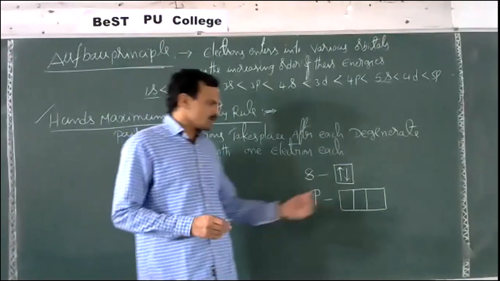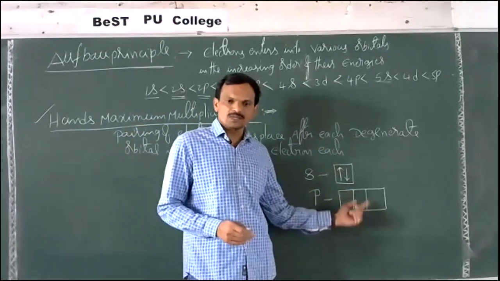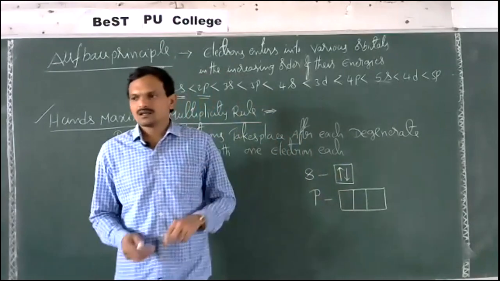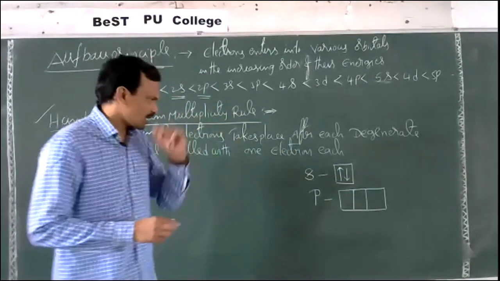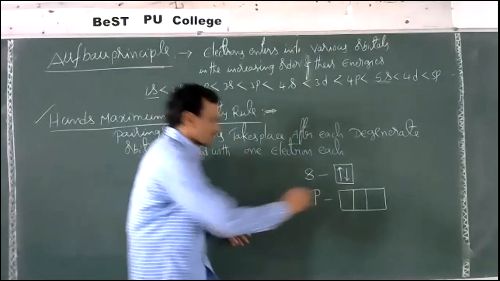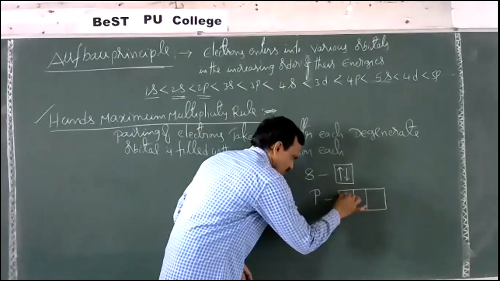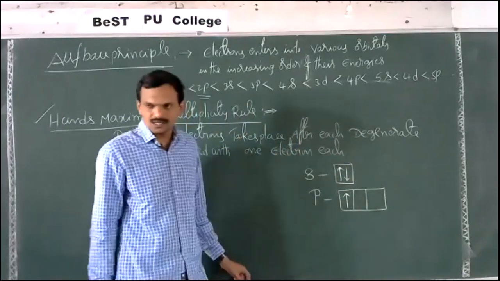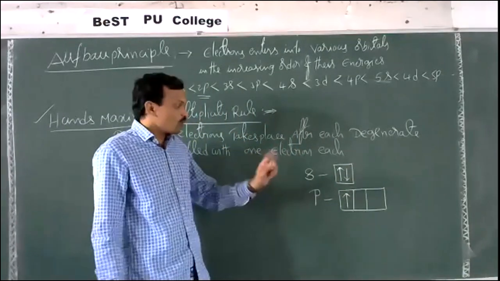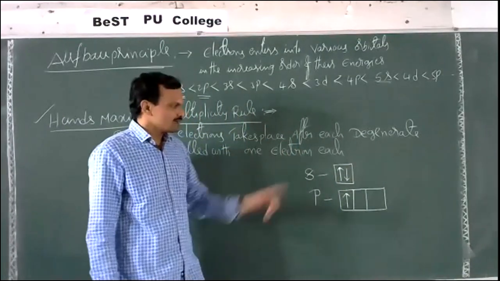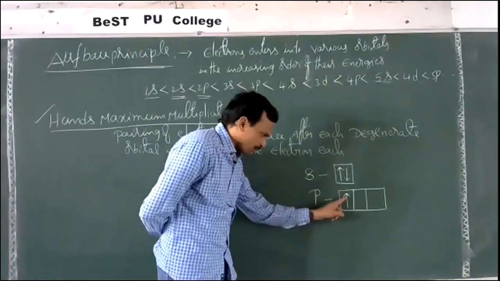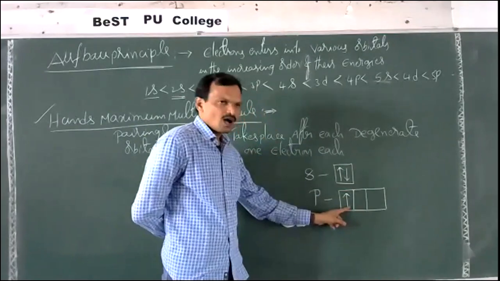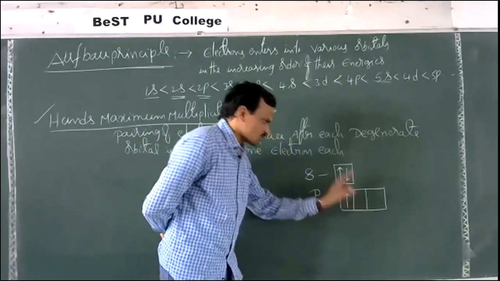These are called degenerate orbitals. Now, suppose we want to fill electrons. The first electron is filled. Then while filling the second electron, two possibilities are there. We may pair it with this electron, or we can take the second electron here.